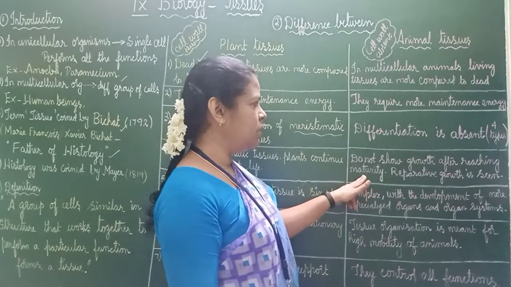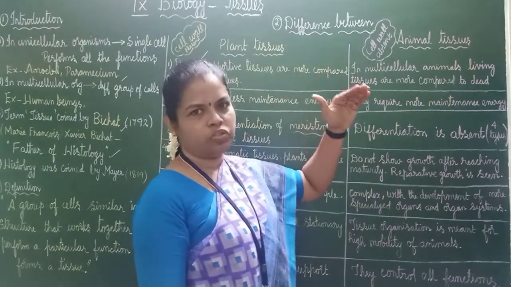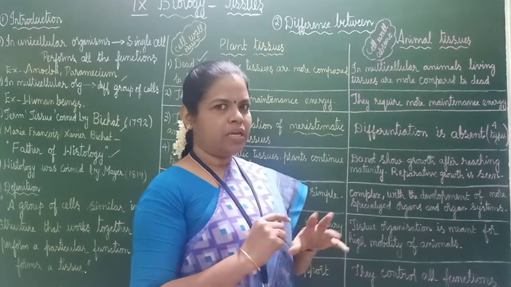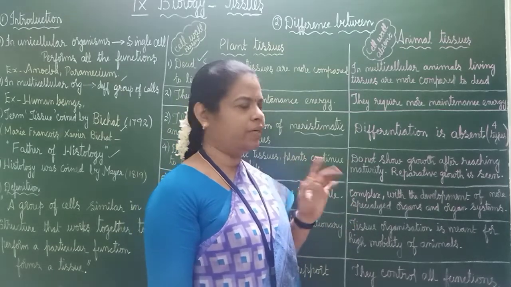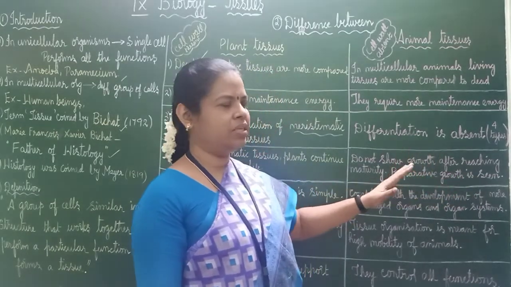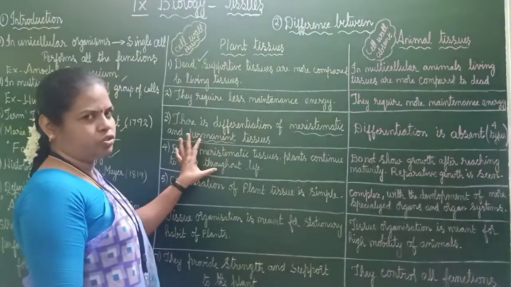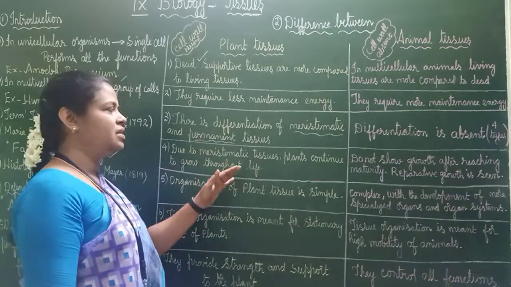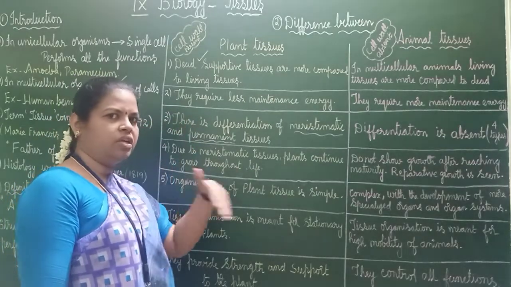But animals do not show growth after reaching maturity. After reaching maturity, they will not grow. But if I have some problem in my hand, or in some part of my body, that repair work will be done. So, reparative growth is seen. Reparative growth means the repair work, if anything is there in our body, that is seen. Here, meristematic tissues are there. So, that is the reason plants continue to grow throughout their life, till their death.